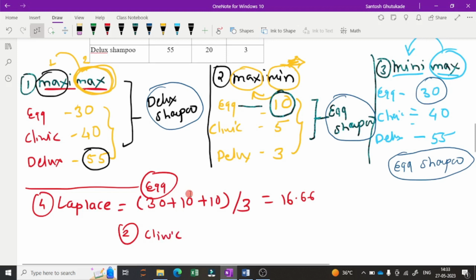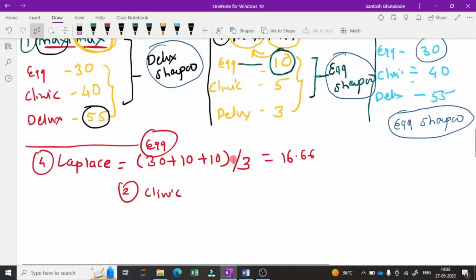For the clinic shampoo we have the values 40, 15 and 5. Again we will calculate the average: 40 plus 15 plus 5, that is 60, divided by 3. So that will be 20.